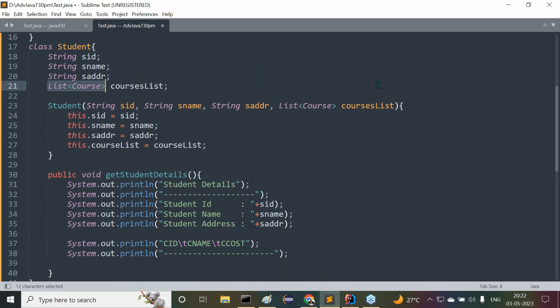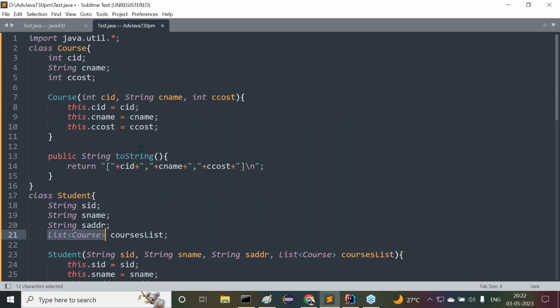In the form of a list, all the courses data is available or not. So course object by course object I have to get, and from the course object some variables are available: course ID, course name and course cost. All these variables' data we have to provide. Instead of general access, it is suggestible to declare all variables as private, as a convention. But once they are private variables, through the constructor we can set the data.